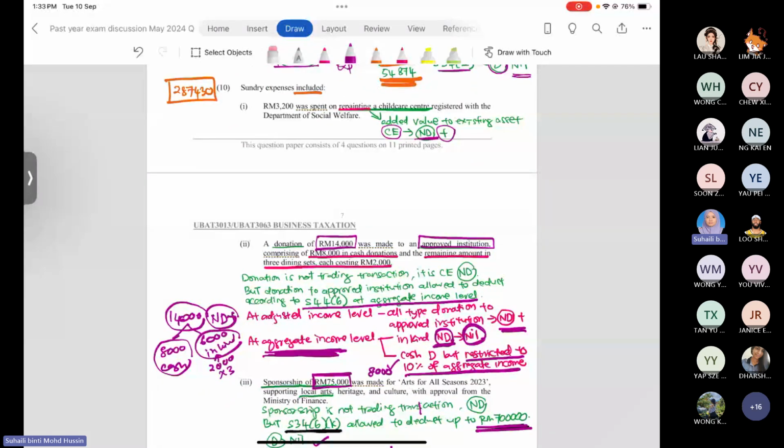Number 10, for example, repainting of the childcare center. Repainting of the childcare center is what? Capital expenditure. Why is it capital expenditure? Because you added value to the existing asset. So it is not allowed for deduction. This is how you explain.